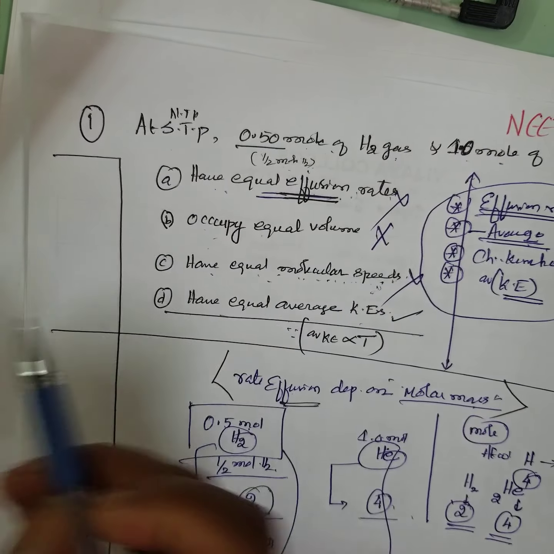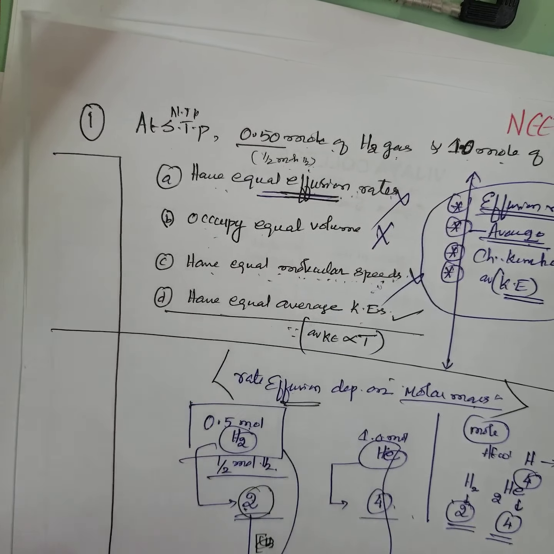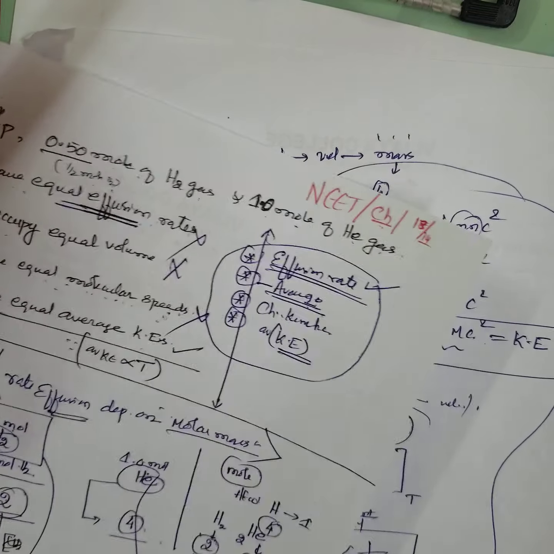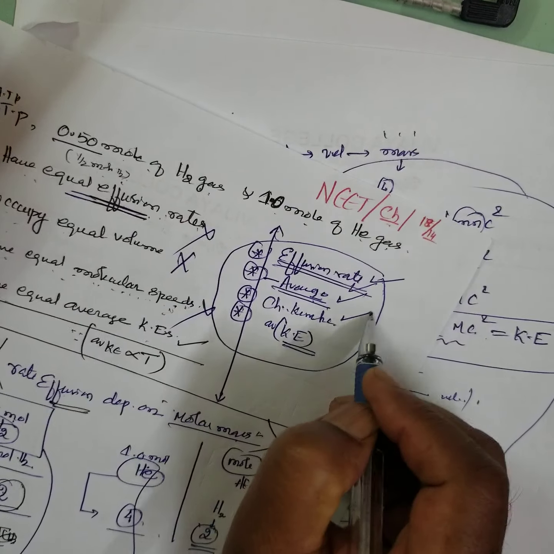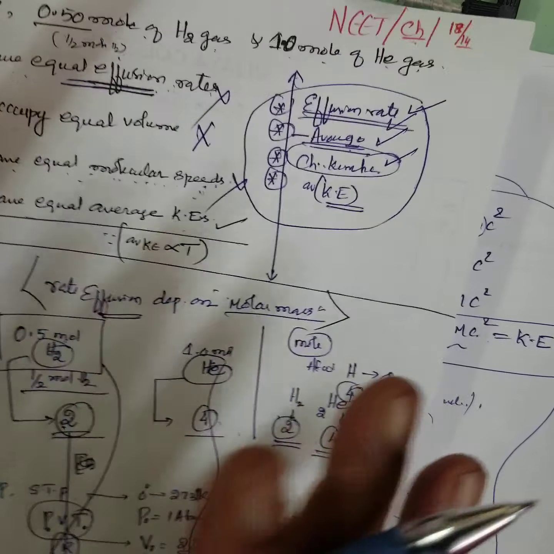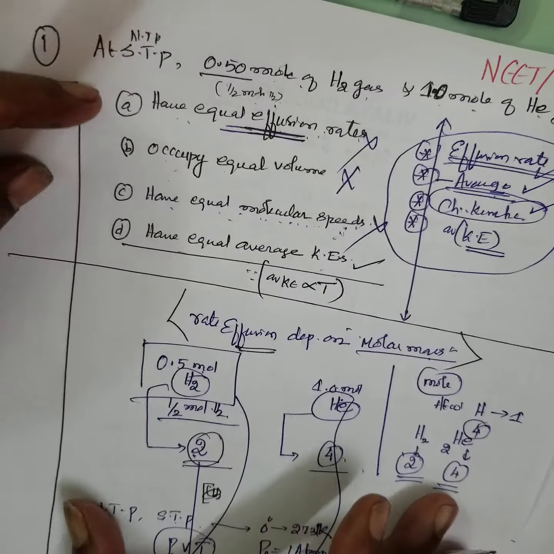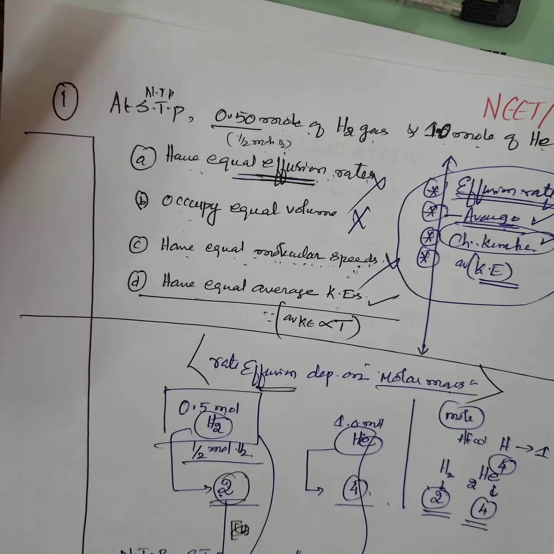Therefore, you need deep thinking on this. You have to consider all possibilities. First you learn what is the diffusion rate, average, chemical kinetics study. But I did not have full depth of knowledge. I applied a little common sense here and there, and with that I have solved this question. Okay.